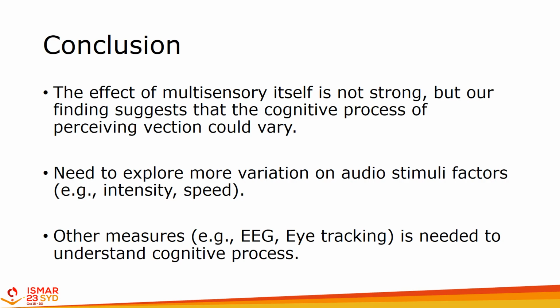Therefore, further study is needed to explore the variation of audio stimuli factors such as sound intensity or rotation speed. These effects could be considered since various senses will be combined to provide a realistic VR experience. Also, other measures such as EEG and eye tracking would be useful to understand the cognitive process of vection.